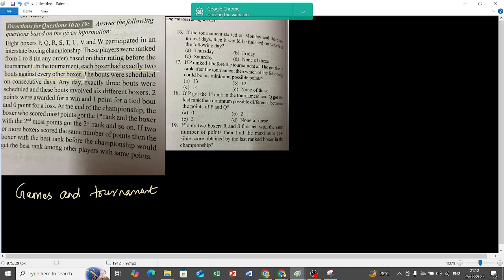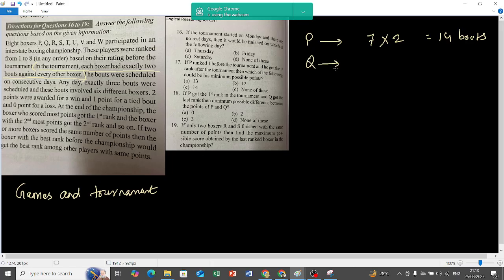So if I pick up P, P is going to play with how many people? 7 people, right? 7 people into 2, because with each of them he is going to play 2 times. If P is playing with Q, he will play 2 times, PQ PQ. That is 14 bouts.